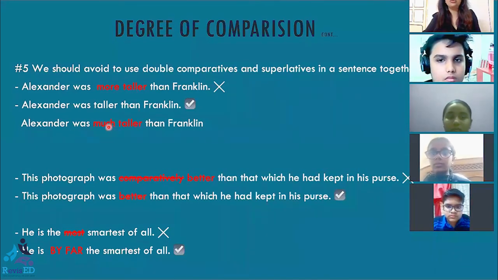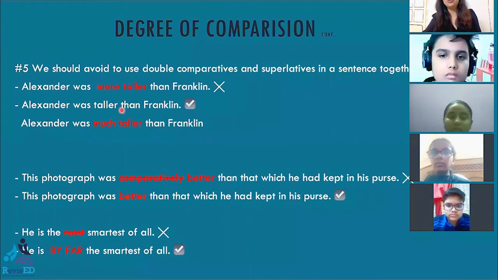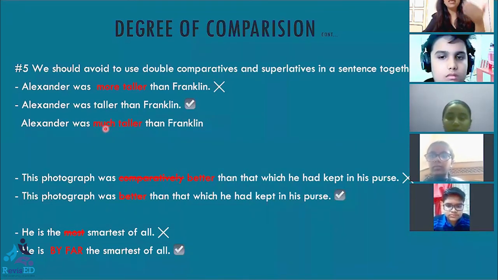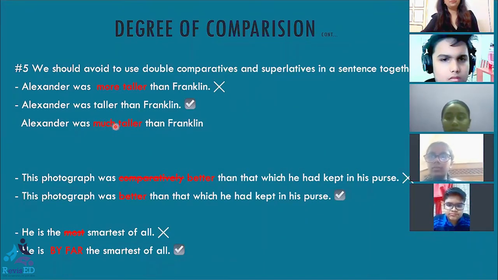Here, much is used as an adverb. Alexandra was much taller than Franklin. So, here I'm using the adverb much to intensify the meaning of taller, to intensify the fact that the difference between their height was large. In that case, I can use much. Okay, is this point clear?